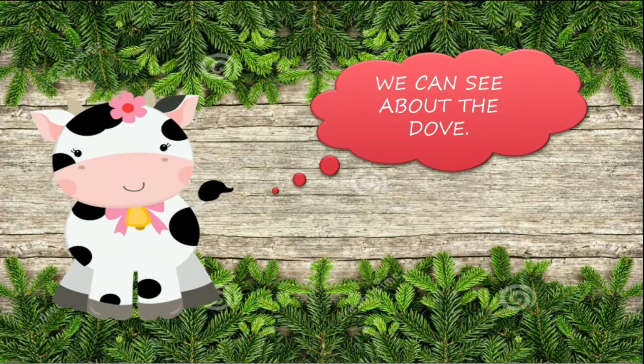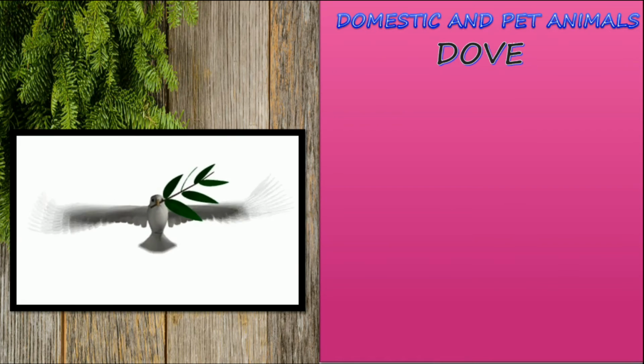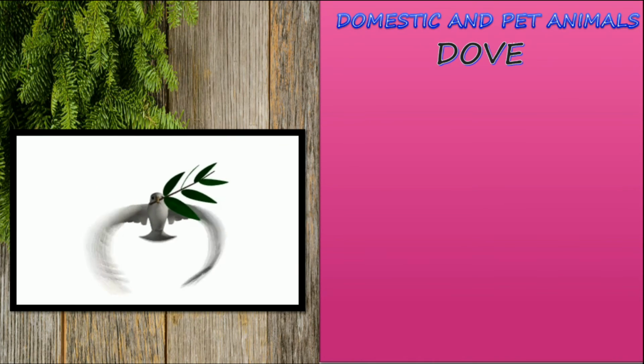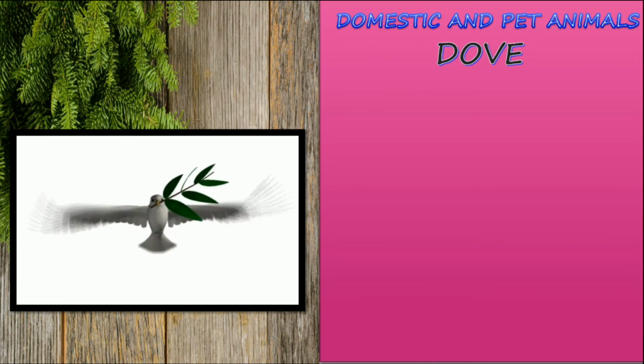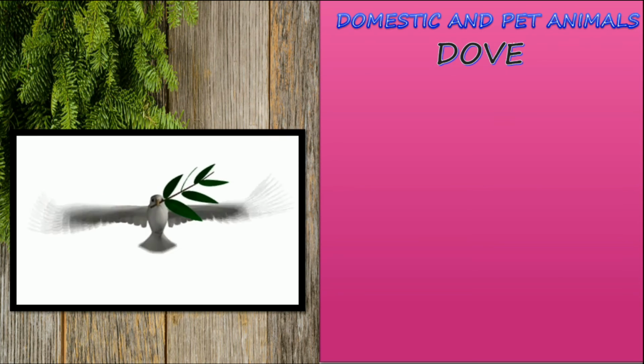We can see about the dove. Domestic and pet animals, dove. So dove is known as the symbol of peace. It will be white in color. Why is it known as the symbol of peace? Because it is so soft in nature.